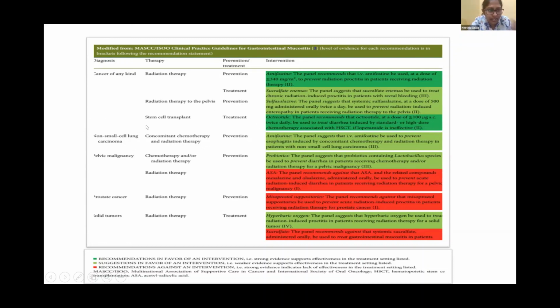So in case of non-small cell lung carcinoma, it is proven that while concomitant chemo and radiation therapy for prevention, amifostine is successful. The panel suggests that IV amifostine be used to prevent esophagitis induced by concomitant chemo and radiation therapy in patients with non-small cell lung carcinoma. And in pelvic malignancies, in the setting of chemotherapy and or radiation therapy for prevention, again, probiotics can be successfully used. The panel suggests that probiotics containing lactobacillus species may be used to prevent diarrhea in patients receiving chemotherapy and or radiation therapy for a pelvic malignancy.